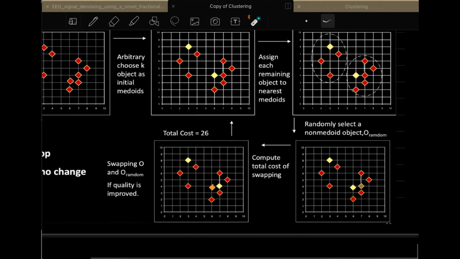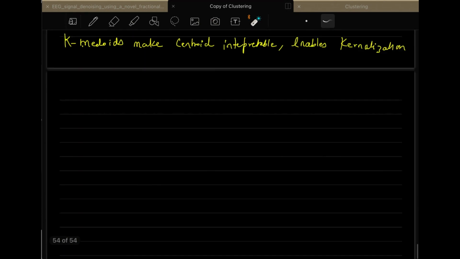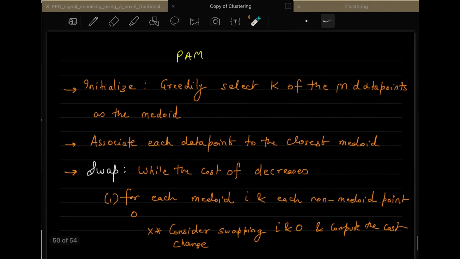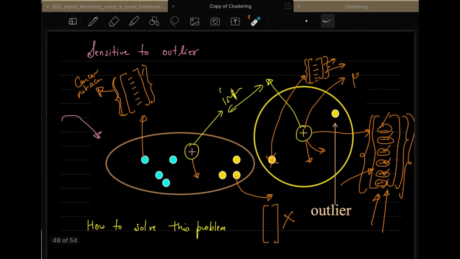So this is basically the K-Medoid algorithm. And when you try to solve it for the outlier case, this cluster which is over here will not be the situation, because this is not allowed in case of K-Medoids. What K-Medoid is doing is, it will be retaining the cluster on either this point or this point or this point.